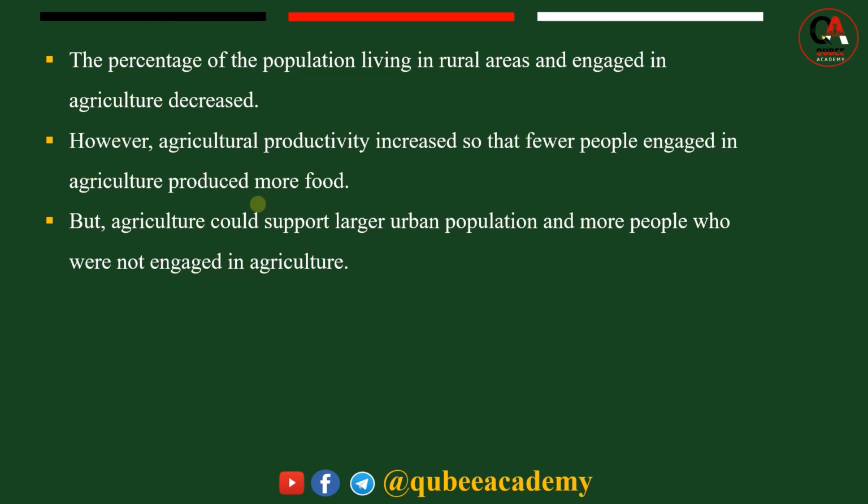Agriculture productivity did not decrease. What does this show? The positive outcome of the industrial revolution in the agricultural sector. This one is the most important one.